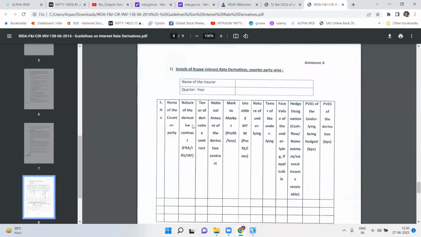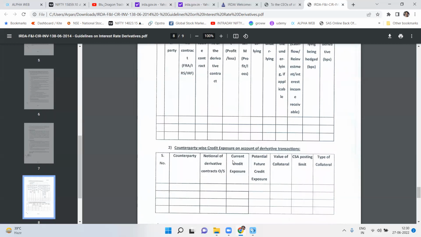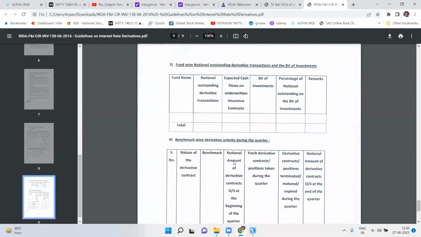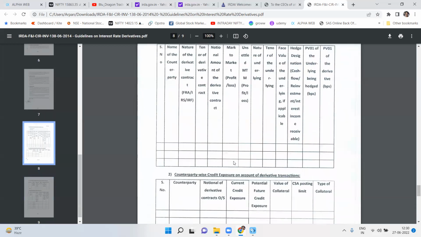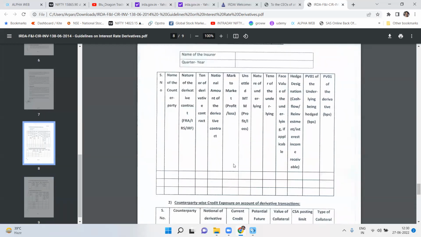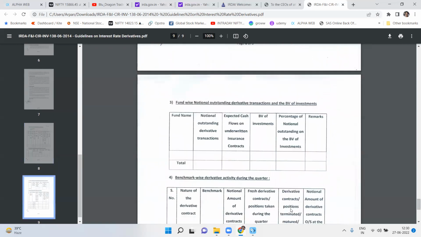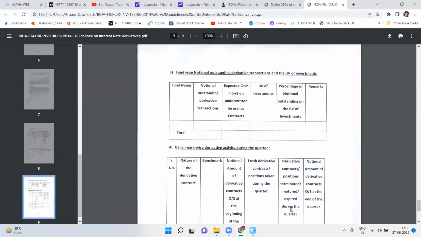This is form annexure A, and this is what the insurer has to submit to show their exposure. We don't require this, but if a company has derivative activities, we don't need to go through the detail of this, but every insurer needs to fill this form and send it to the IRDAI quarterly, right? Just so that they can track this.